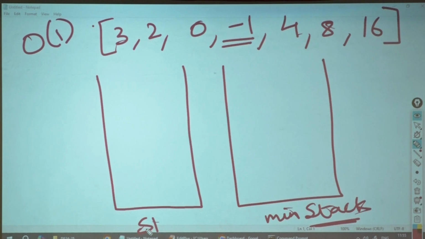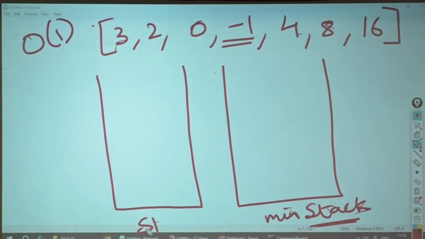O of 1. Correct? What all things come in O of 1? Push, pop. Push, pop, I don't need it. Minimum means I should get it at one point of time only. By pushing and popping, I will not get my minimum. Peek. Yes, this is one operation where it can give me my minimum.